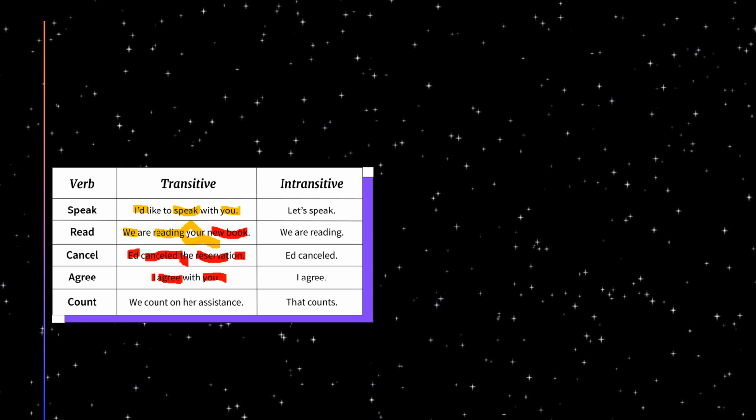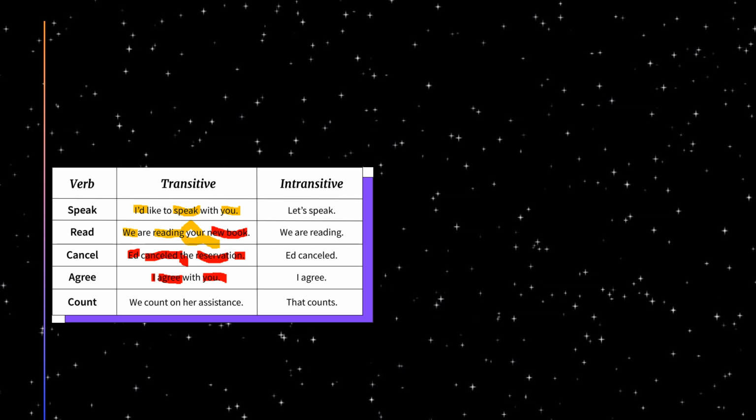In transitive sentences, your sentence will start from the subject and end with an object. On the other side, in intransitive, your sentence will start from the subject and end with the verb. On the other side, I agree. What? Agree with whom? Nothing.